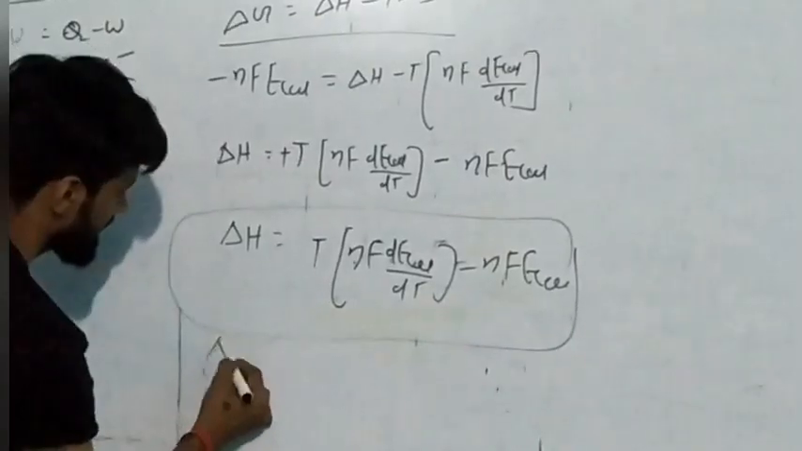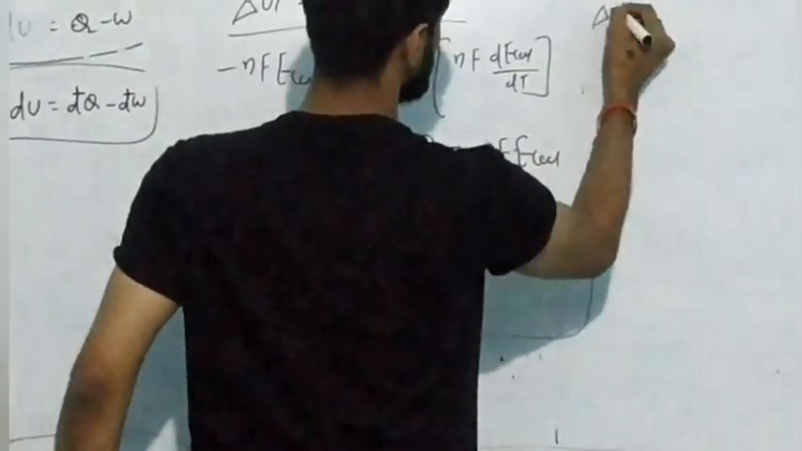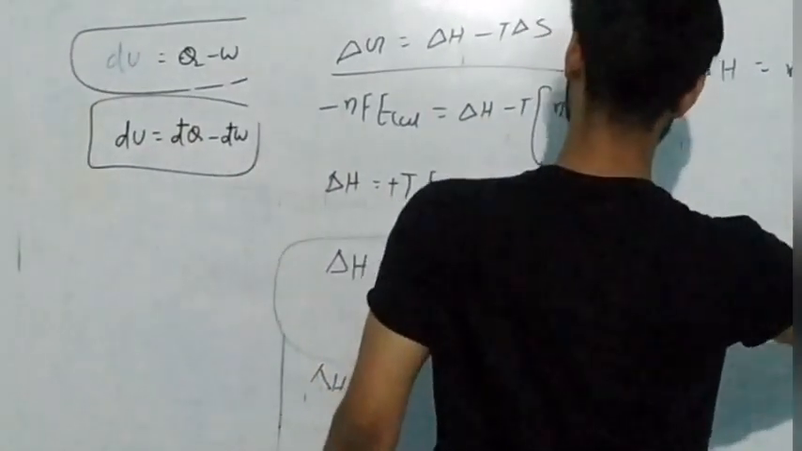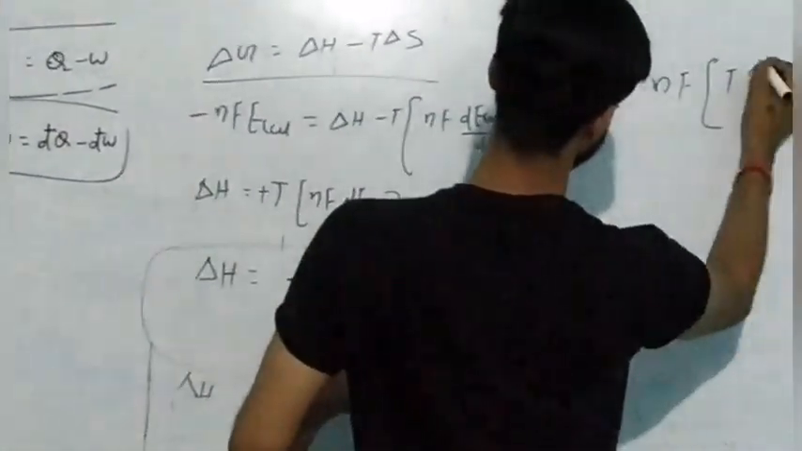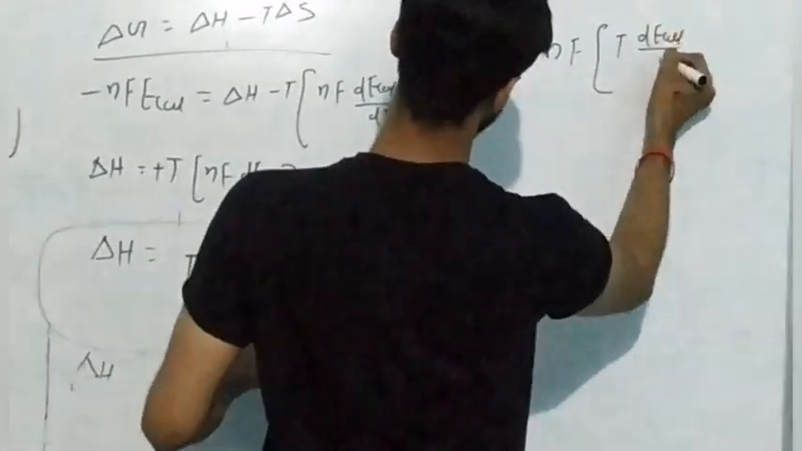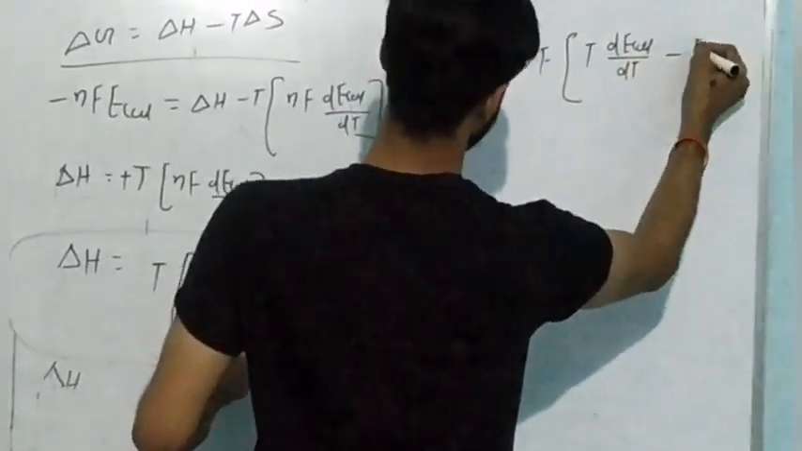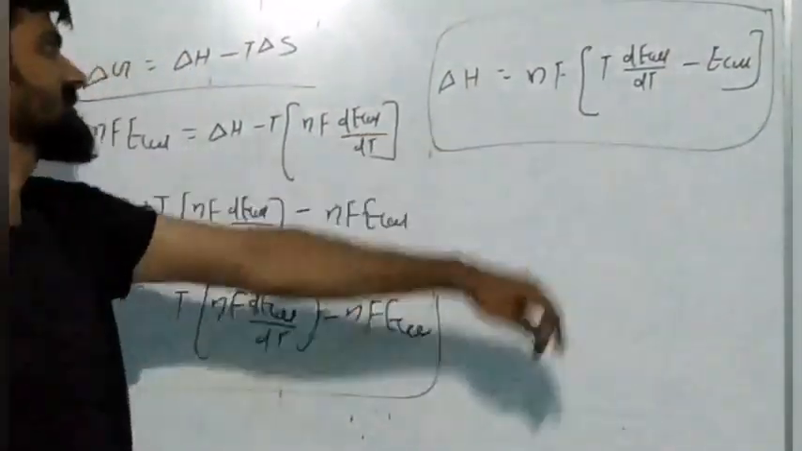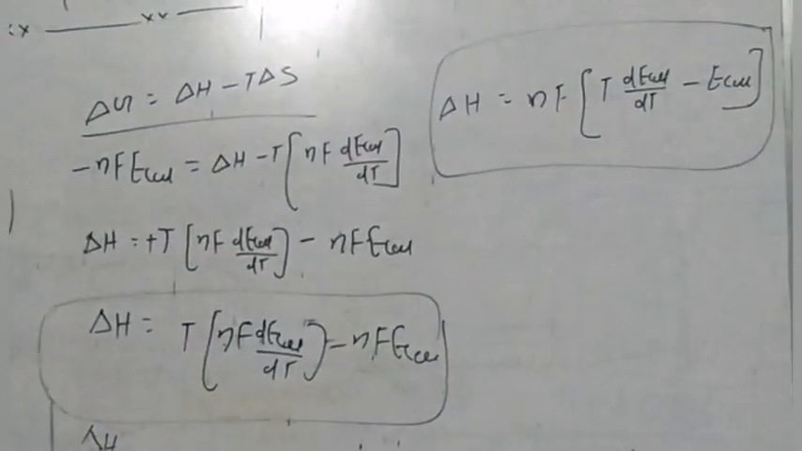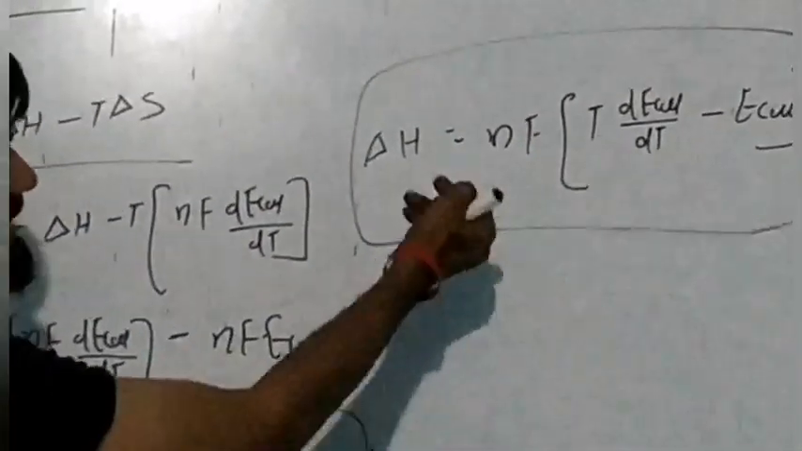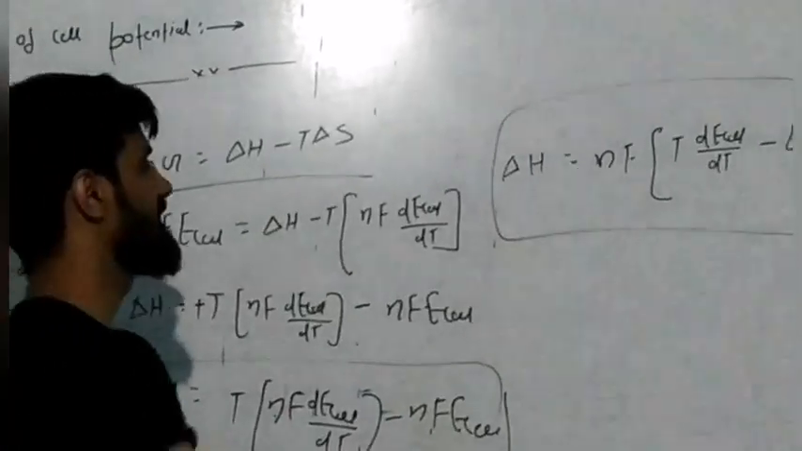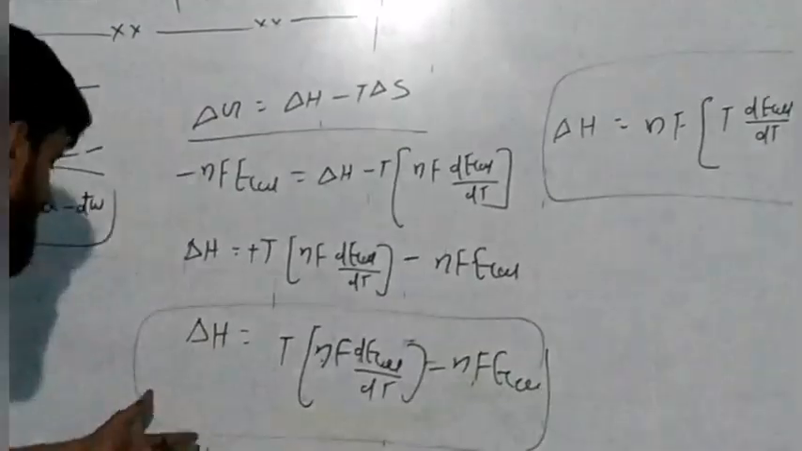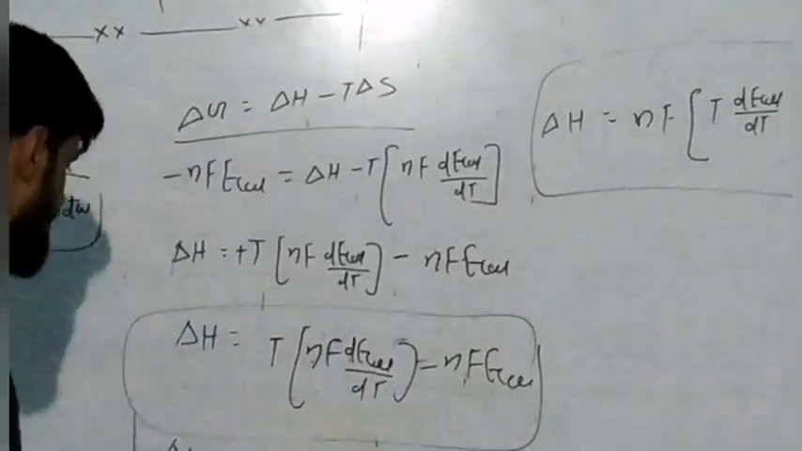So you can write delta H becomes nF [T dE cell upon dT minus E cell]. So the final formula becomes like that. Delta H you can calculate from this formula itself. Okay, so these are only derivations. If you have remembered the relations of delta H, delta G and delta S, then you will be able to solve for the formula of delta H. It's not going to be very difficult.